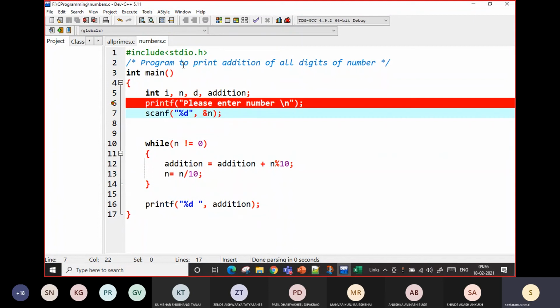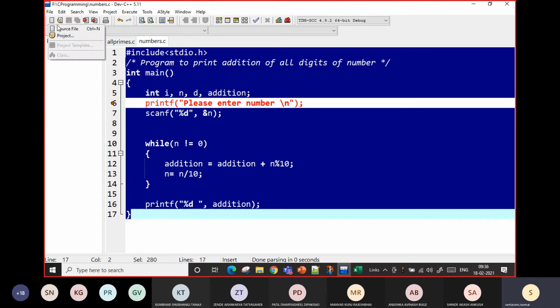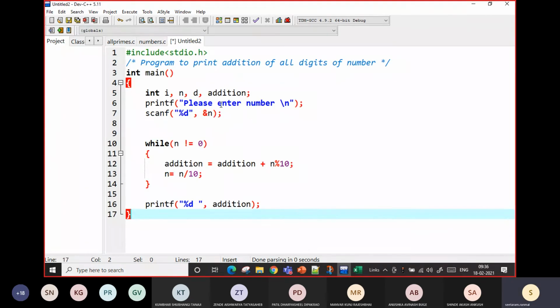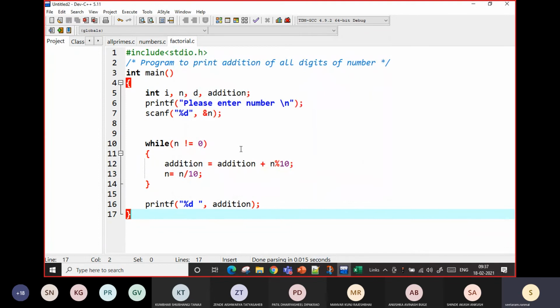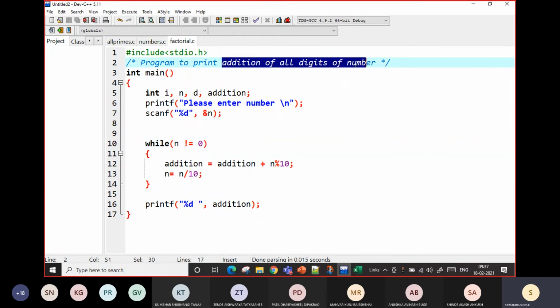Suppose the user has entered the same program, we will modify the program. We'll create a new one using the same, which will print the factorial of a number, using the while loop. So I will put a comment: program to print factorial.